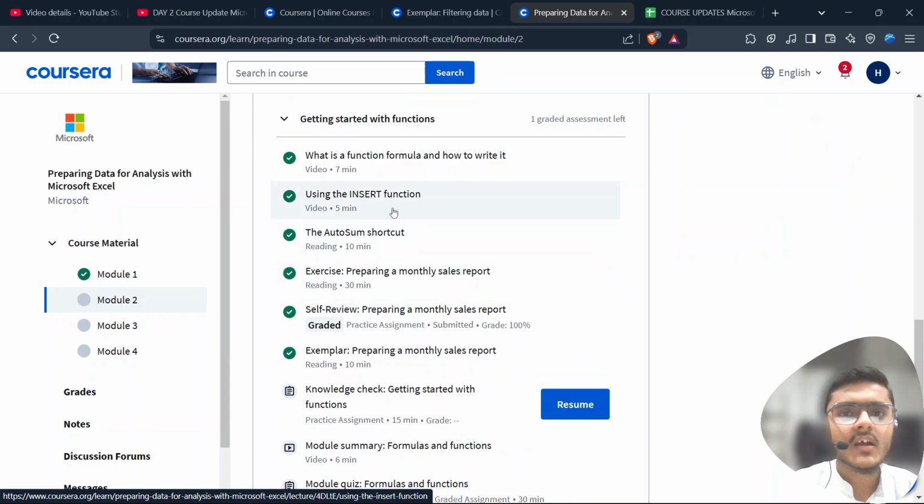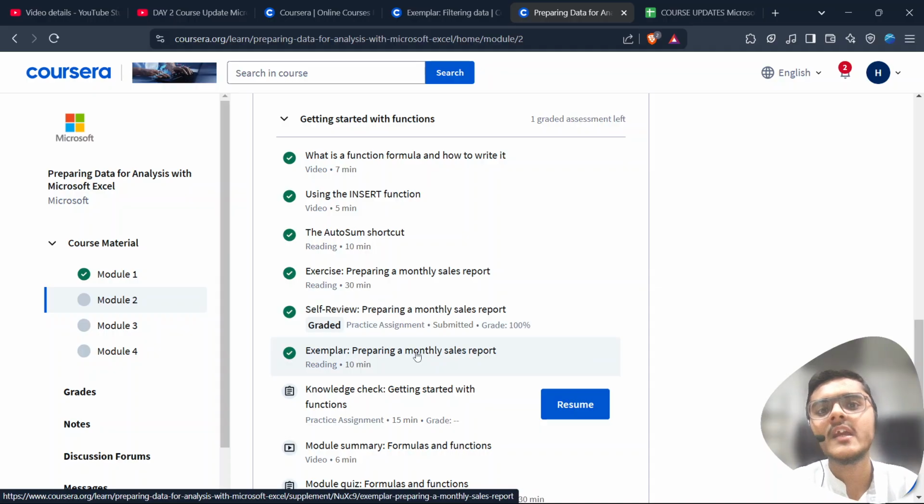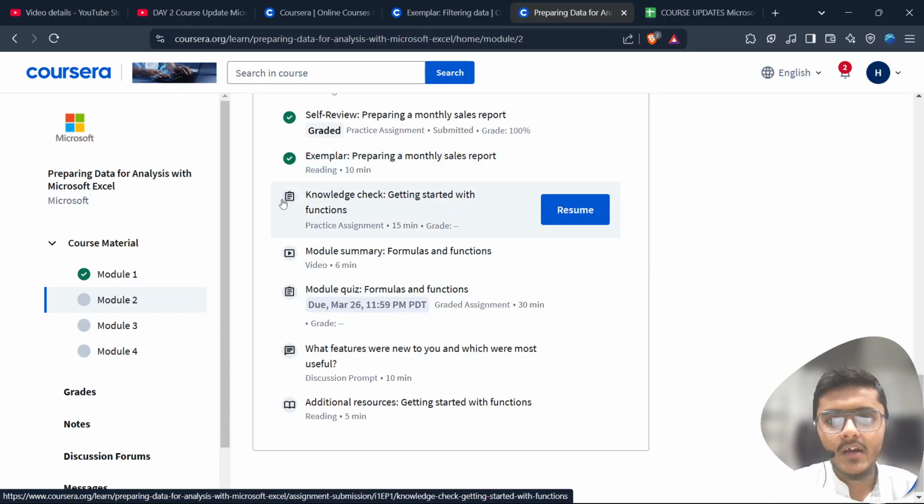Auto sum, insert, a very good exercise was given here, preparing a monthly sales report. I loved this assignment because I was very keen to do this kind of assignment. It helped me to clear my concept problems. It also taught me how to use formulae and functions in real life applications. And now I am left with the knowledge check, getting started with functions.